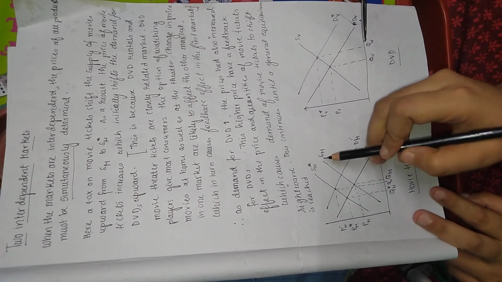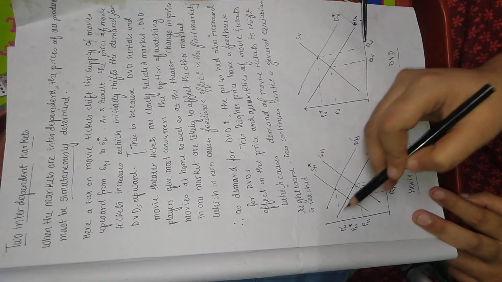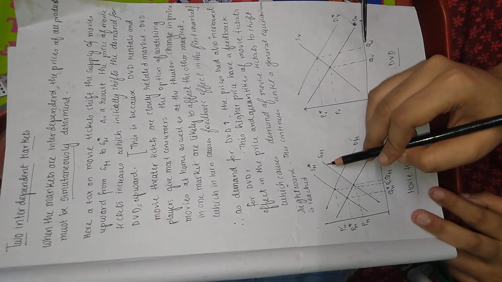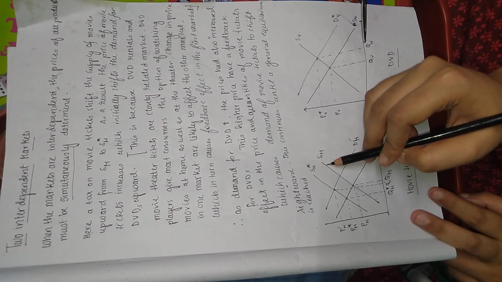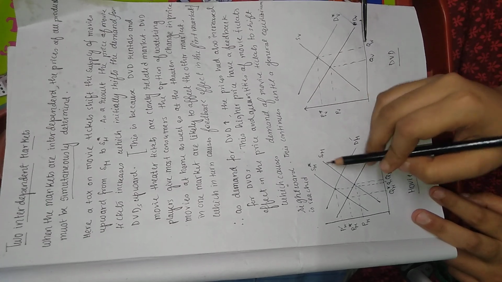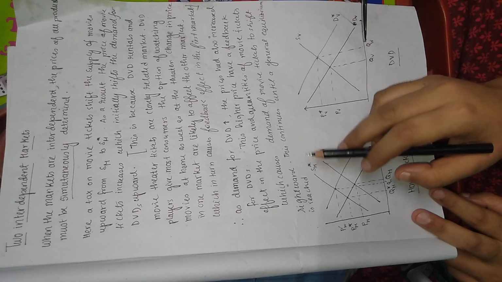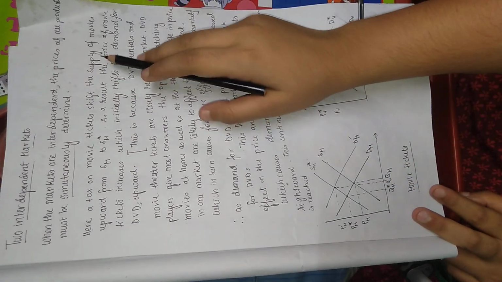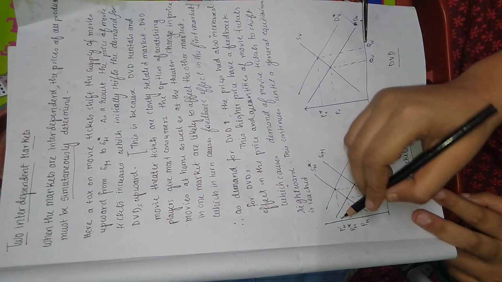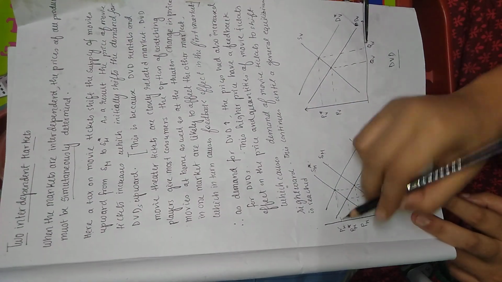The supply curve. The supply was this initially, and now as tax has been imposed on the movie ticket, it has shifted the supply of movies upward from SM to SM star. As a result, the price of the movie ticket increases. As you can see, the price has increased at this point.